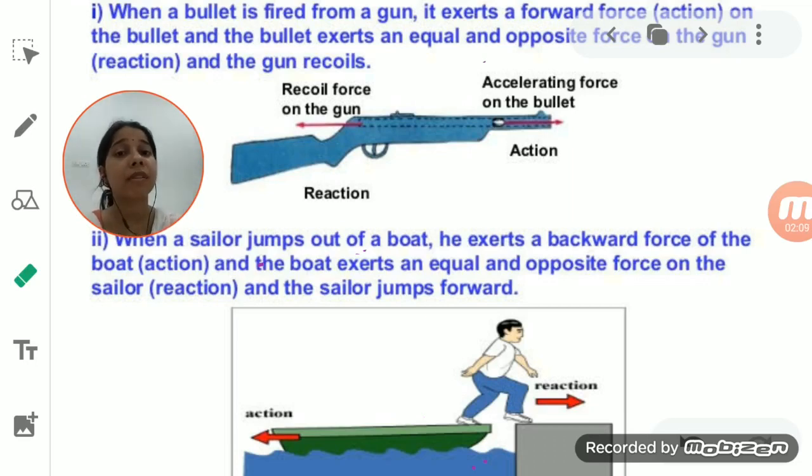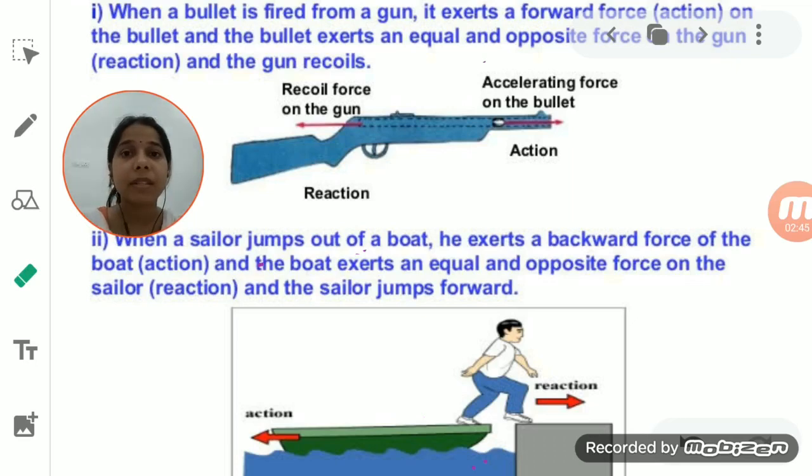Because of the stretchable seat belt, the time for the momentum to become zero increases, and thus the change in momentum decreases. So the force applied on the person also decreases. This will prevent injury or any kind of accident to the driver.